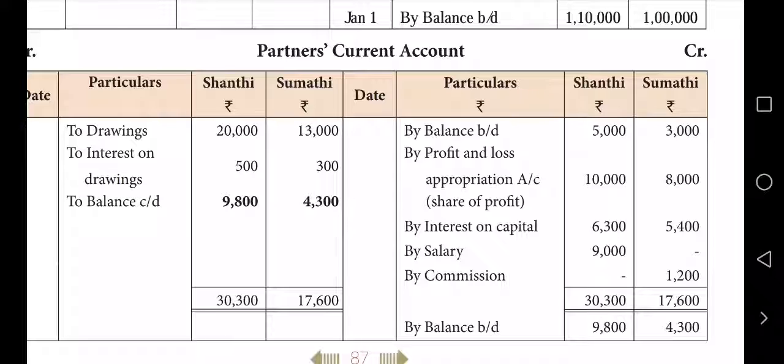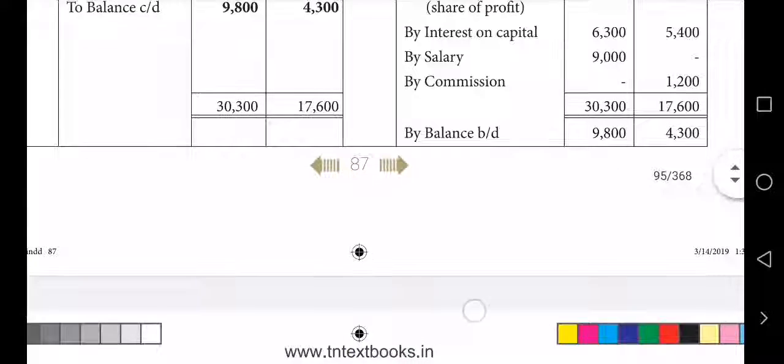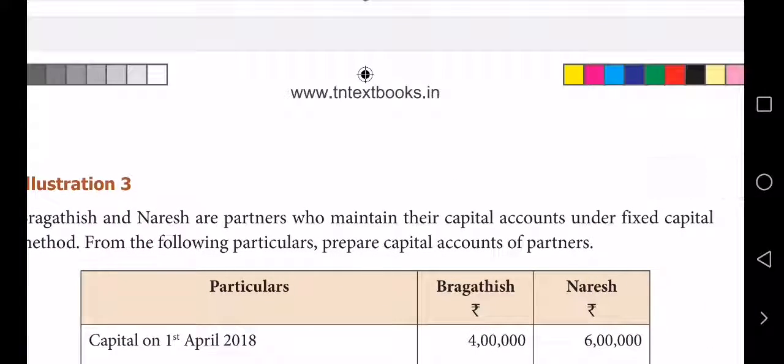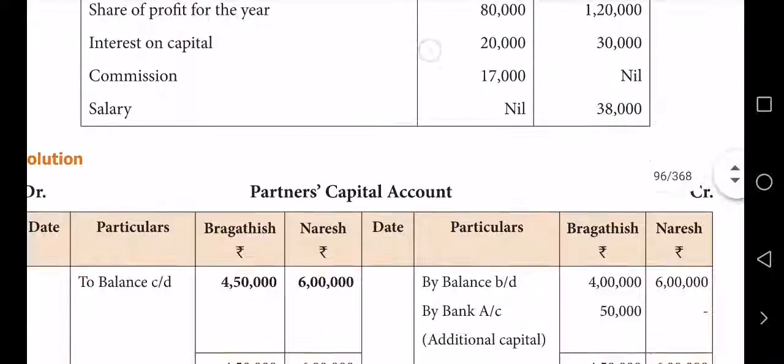Then if you balance, in Shanthi's account, 30,300 here, 20 plus 5, 30,300 minus 20,500 gives 9,800. Similarly here, if you add this it is 17,600, minus 13,300 gives 4,300, to balance carried down, by balance brought down. That's all. Okay? Good. So this is fixed capital. The third illustration is also the same one.